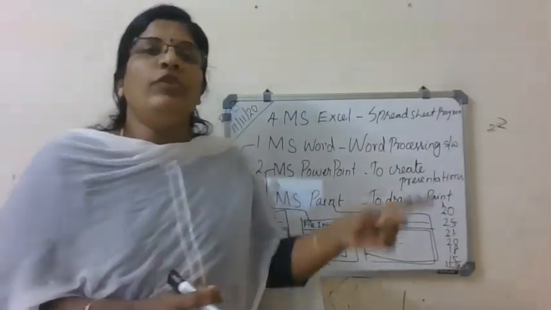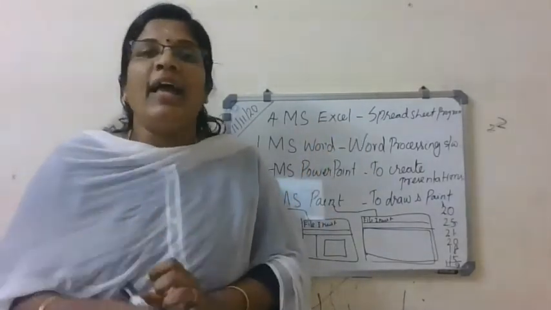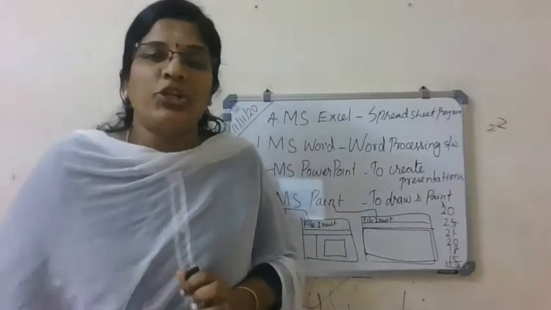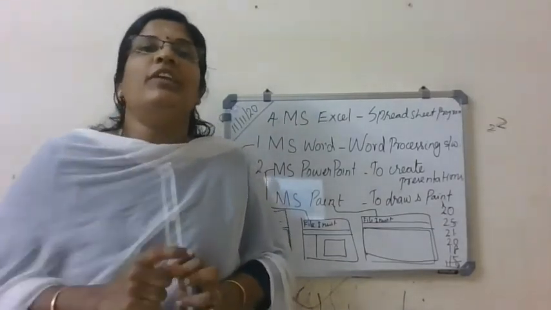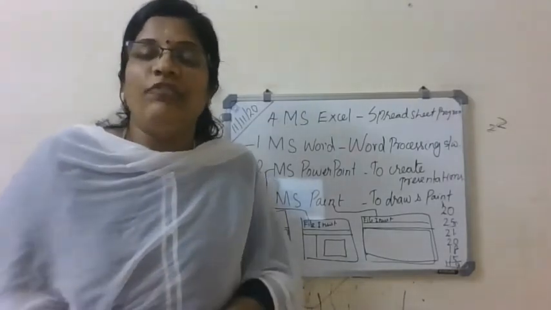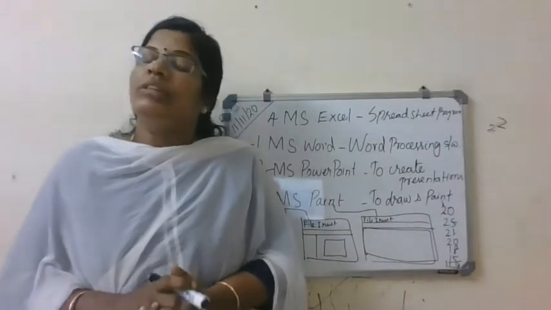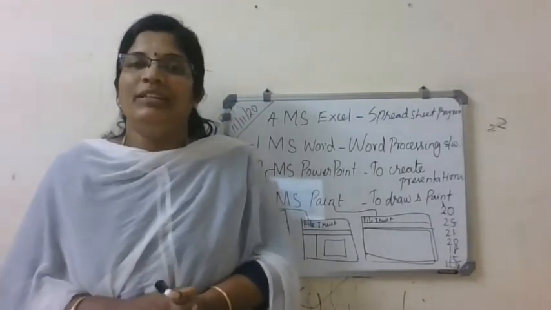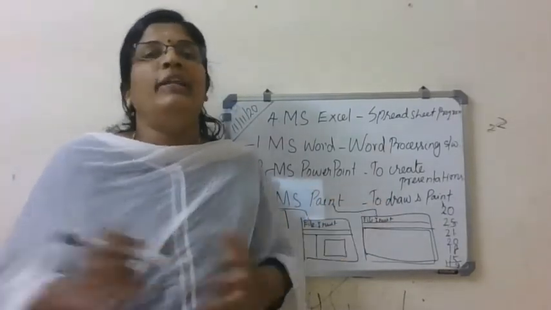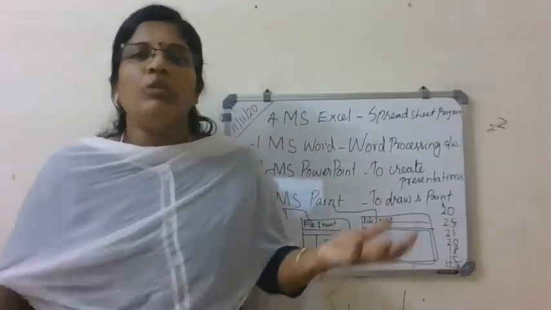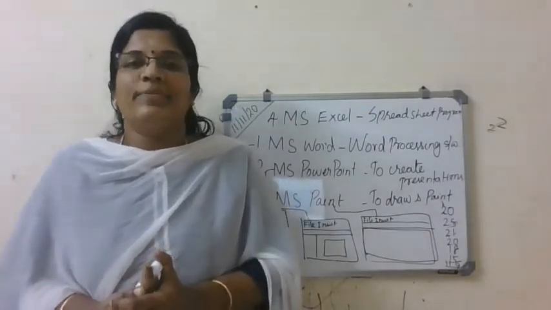But if you have Microsoft Excel, you can make calculations in a fraction of seconds. In a fraction of seconds, you can make calculations not only for 30, 40 students, but for 1000, a lakh, any number of students. Within a fraction of seconds, you can do it. So you can create a table for raw entries, maybe 2000, 3000 students, for whatever amount you need.